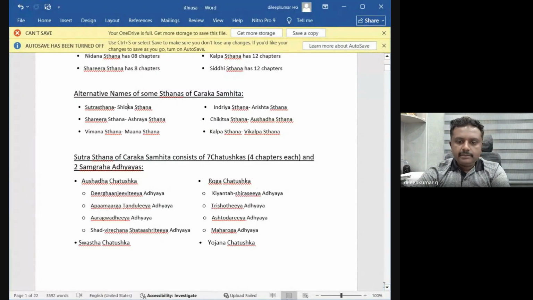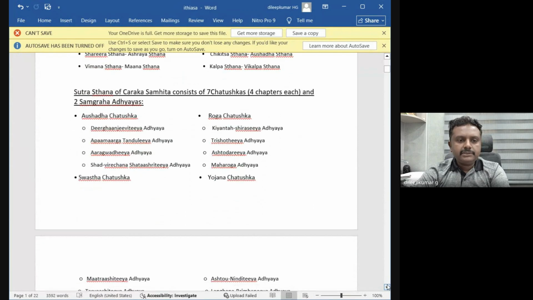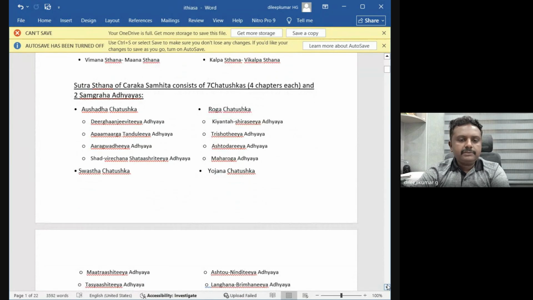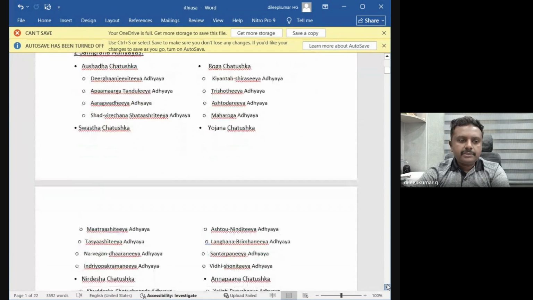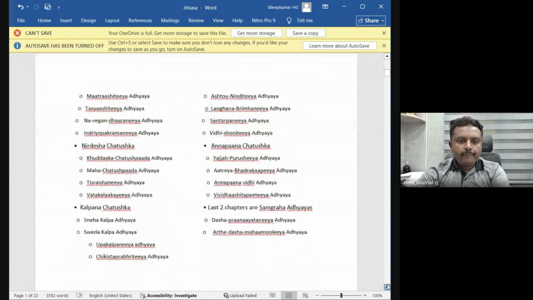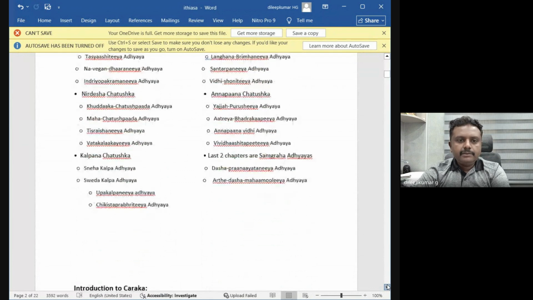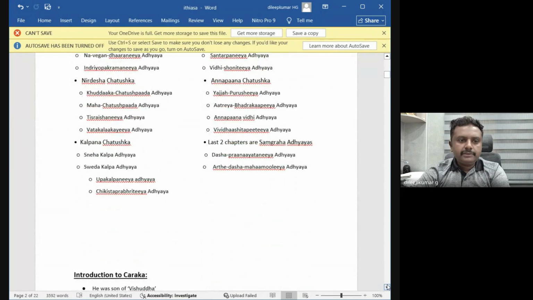Again, regarding the specialty of Charaka Samhita Sutra Sthana, he divided it into seven Chatushkas, with four chapters in each Chatushka: Aushadha Chatushka, Roga Chatushka, Swastha Chatushka, Yojana Chatushka, Nirdesha Chatushka, Kalpana Chatushka and Annapana Chatushka. The last two chapters are Sangrahadhyaya. You should remember the names of each Chatushka. They may ask, for example, which Chatushka of Charaka Sutra Sthana the Atreya Bhadrakapyiya Adhyaya belongs to.